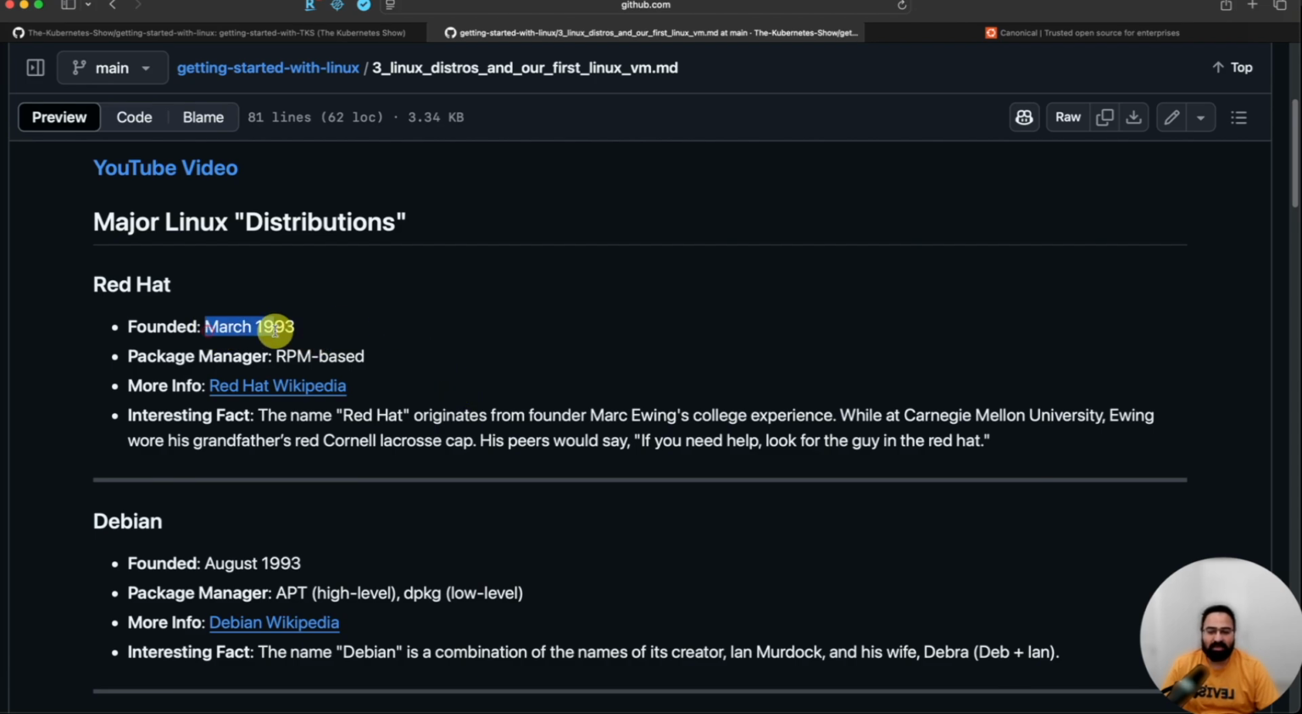Anyways, this is Red Hat, very popular since March 1993, because Red Hat is one of the major operating system service providers or operating system builders. They have enterprise support too. So after Red Hat version 9, so Red Hat named their versions as Red Hat 1, 2, 3, 4, 5, 6, 7, 8, 9. Till 9, it used to be Red Hat only.